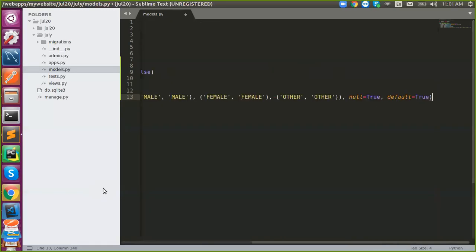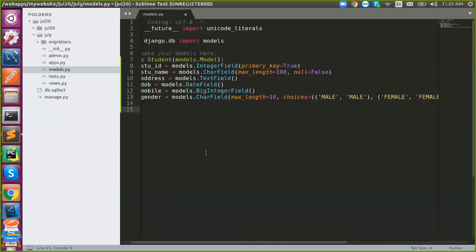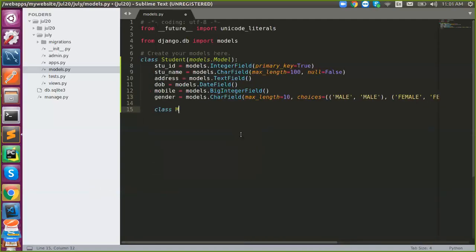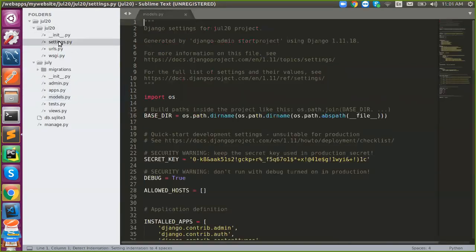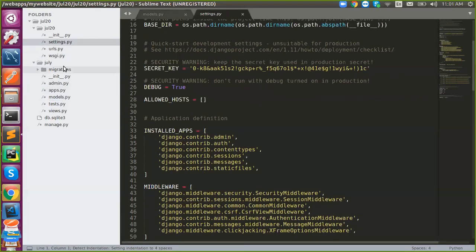Okay, enough of it. So this is going to be my table name. So we're done with it. Now I'm going to do settings where I want. If you don't give any settings, it will take a default SQLite database, and otherwise you have to do the settings yourself. And I need to add my application.